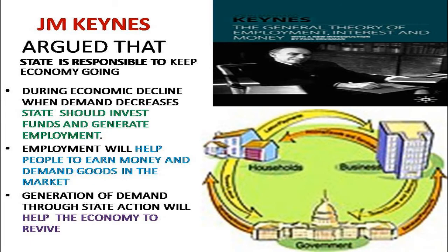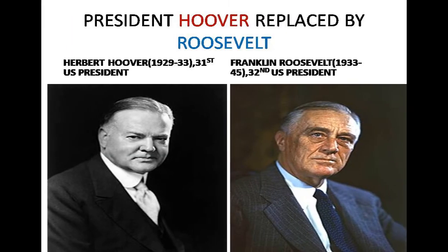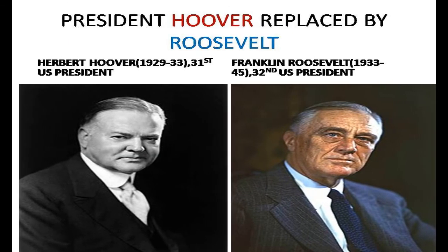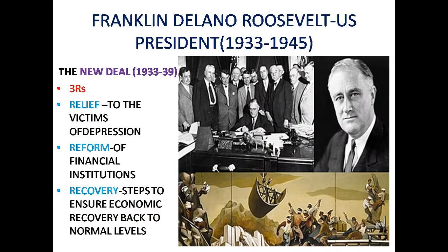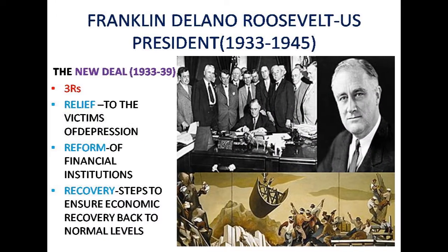We have been discussing the great economic depression, and let's try to know what steps were taken by the American government after Hoover was replaced by Franklin D. Roosevelt. So what steps did he take?